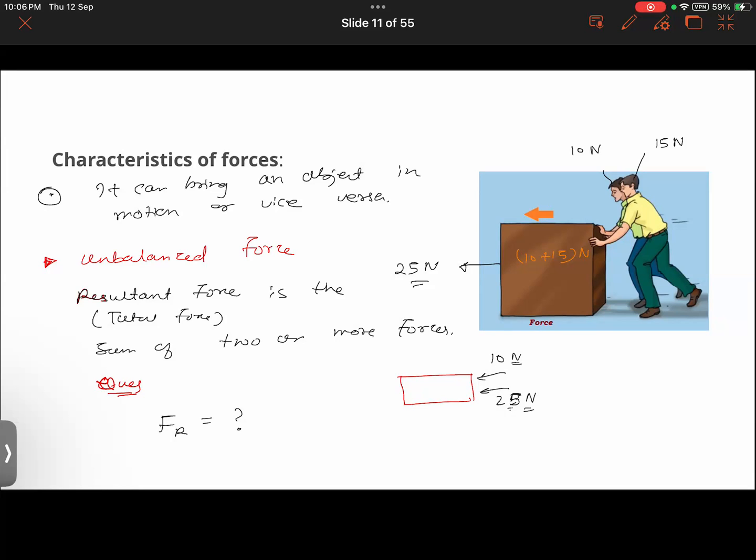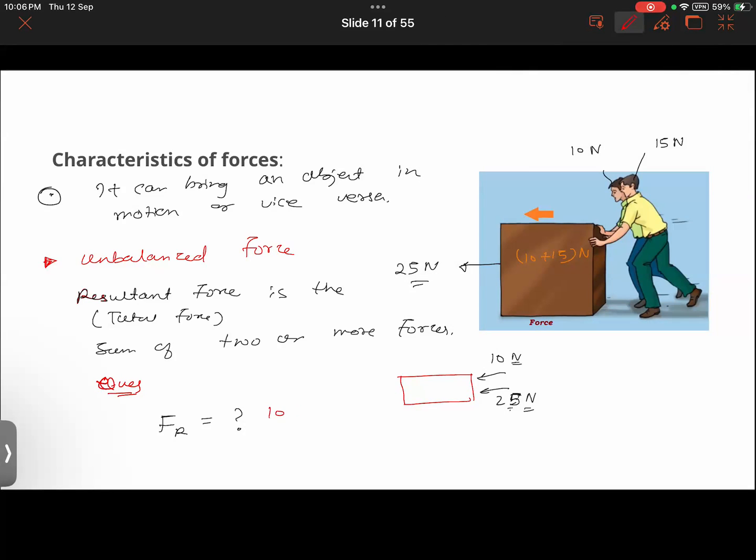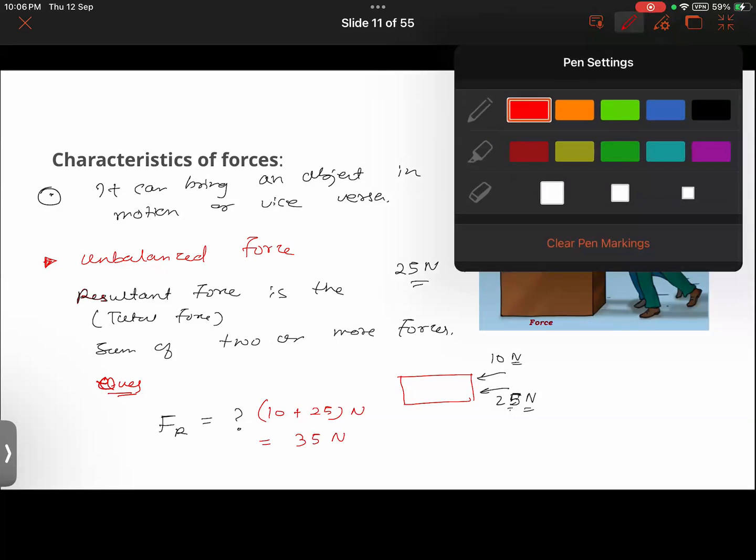So 35. 35, that is correct. So that will be 10 plus 25 Newton, that will be equal to 35 Newton. Hope you guys have understood this so far. Okay.